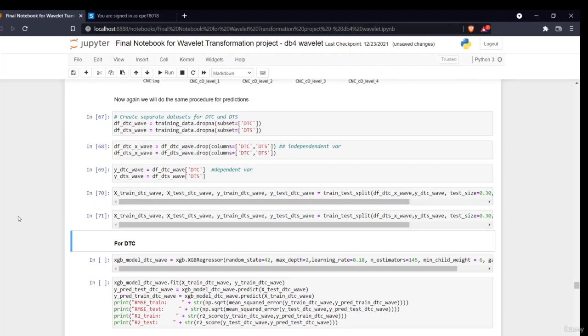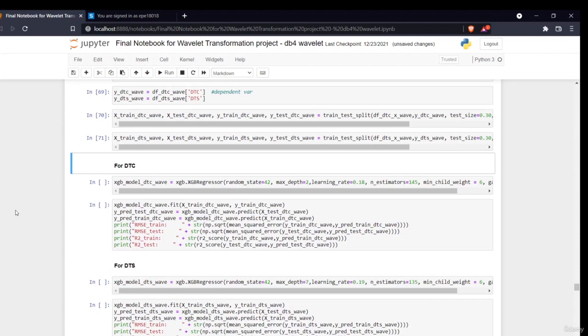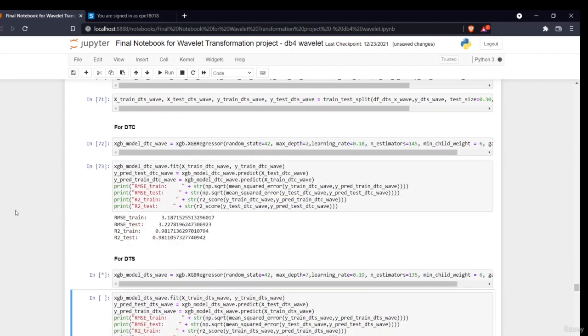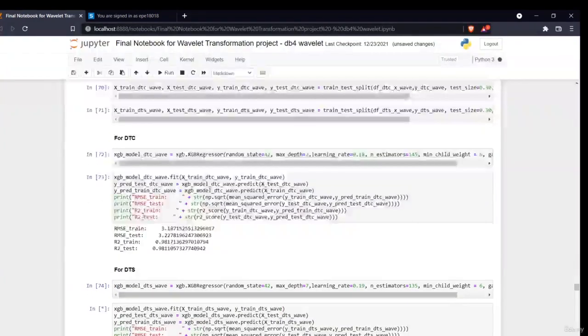Now the next model we'll be using is the same model, with the same hyperparameters, everything the same. The only difference is the transform data which we have created. For the DTC and DTS, we are currently training our data.